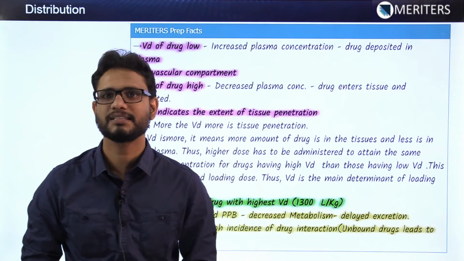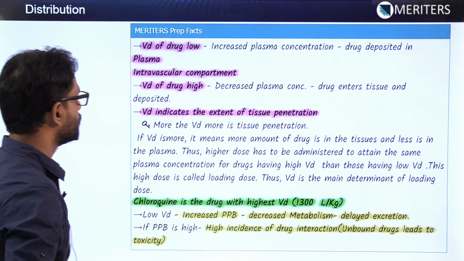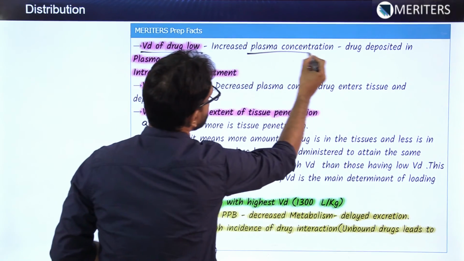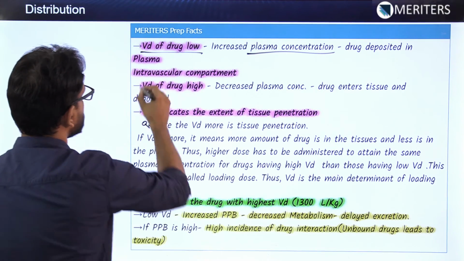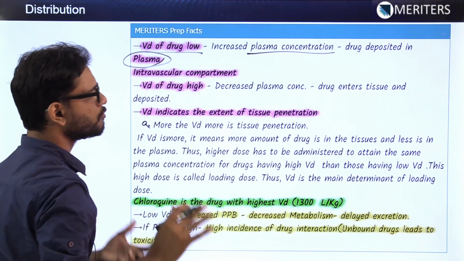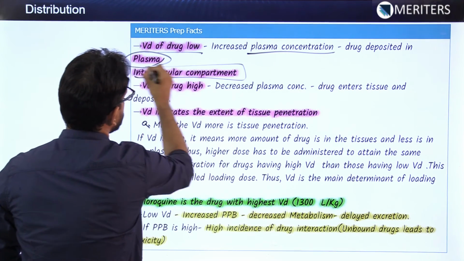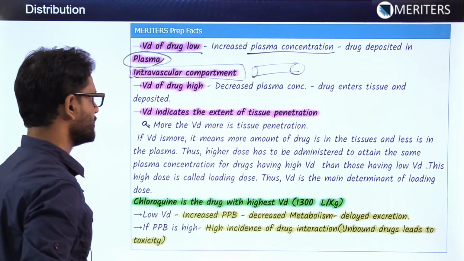Now, certain important facts and concepts about the VD which can come in the exam. If the VD of a drug is low, it will have high plasma concentration and more drug will be present in the plasma in the bound form with the protein. So there will be more drug inside the intravascular compartment, or blood vessels.